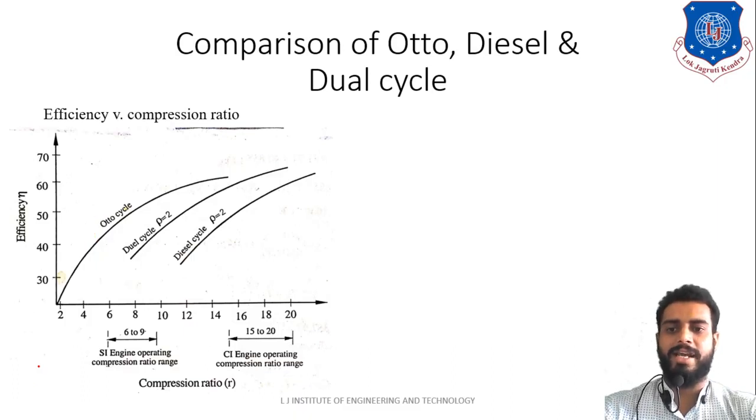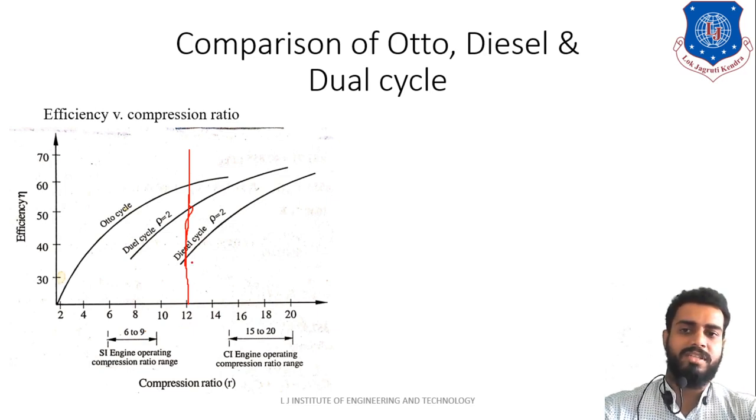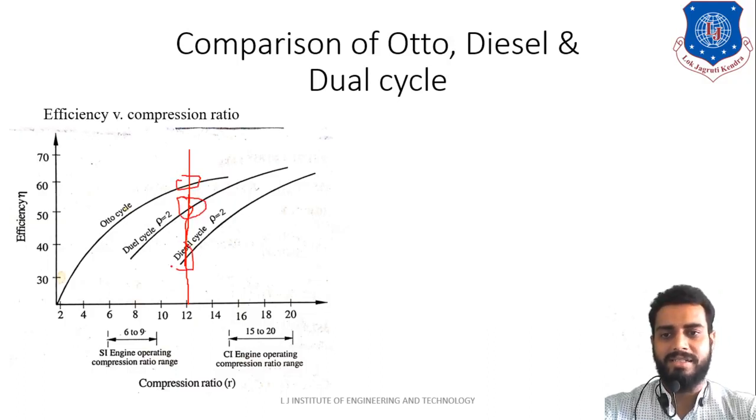Now the second observation is, let us say for example we are taking a common compression ratio of 12, and we are drawing a vertical line like this. Consider that the same compression ratio is there for auto, diesel and dual, all three cycles. Now you will appreciate that if the compression ratio is the same, then auto cycle will have higher efficiency than dual cycle, and dual cycle will have higher efficiency than diesel cycle. That is clearly visible from this diagram.